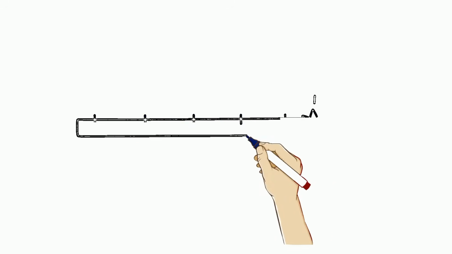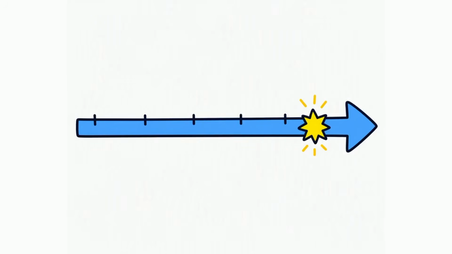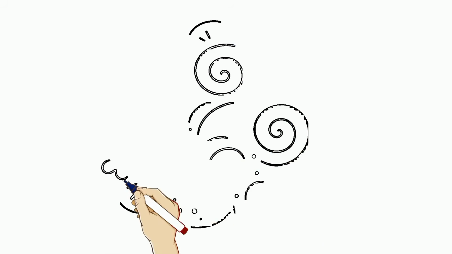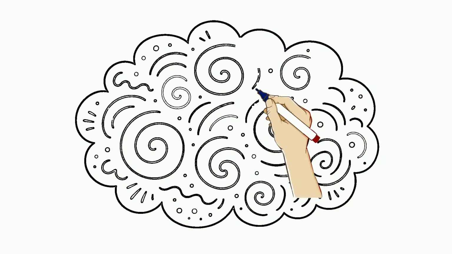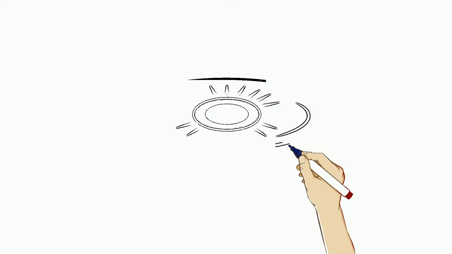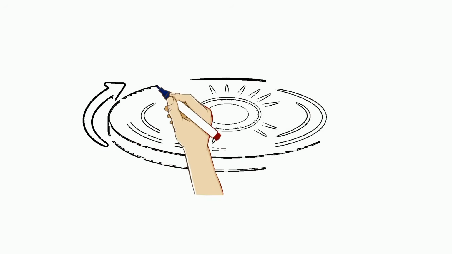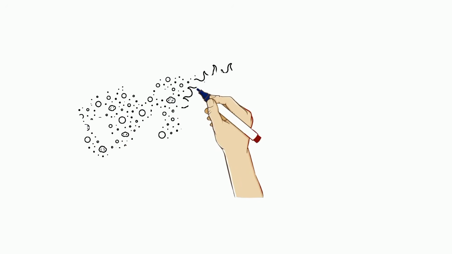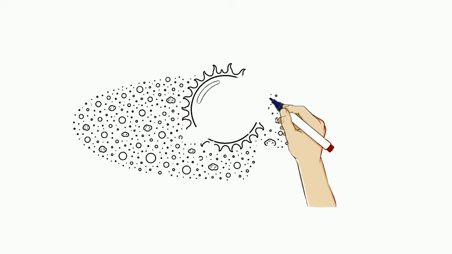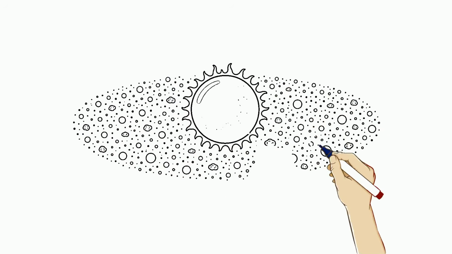Now let's travel forward, about 9 billion years after the Big Bang, to our own neighborhood. A giant cloud of gas and dust, a solar nebula, drifted through the Milky Way. Gravity caused it to collapse and spin, flattening into a rotating disk with a bright center. That bright center became our sun, while the surrounding disk held the raw material for planets.